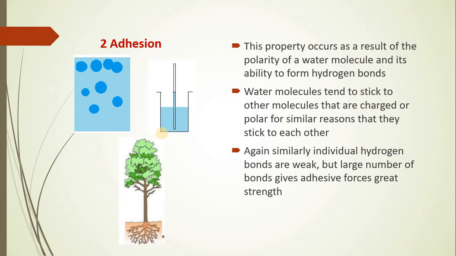Then the next property is adhesion. Now what is adhesion? Adhesion means water has the tendency to stick to the surfaces of other substances. Now to understand this, what we need to know is what exactly makes this water molecule stick. This is only because of the polarity of the water molecule once again, wherein the hydrogen bonds are formed because of the lone pair.